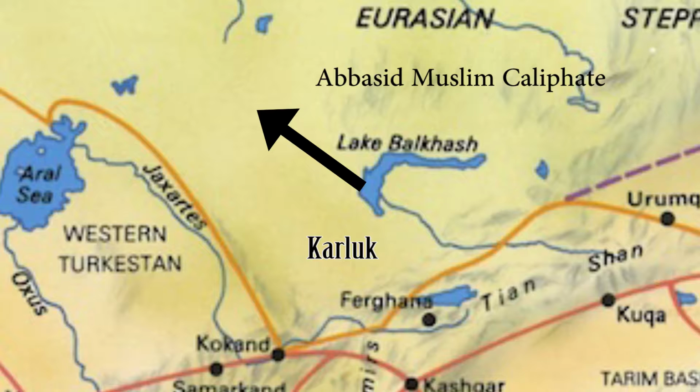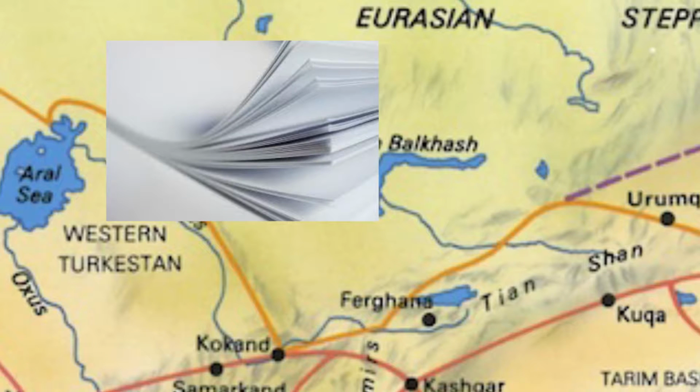Nonetheless, this did not stop technology from spreading. After this event, the Chinese who were prisoners of war were forced to labor under the Abbasid Caliphate. One of the tasks they were required to perform was create paper, which we would also discuss later. Moving on to the technologies.